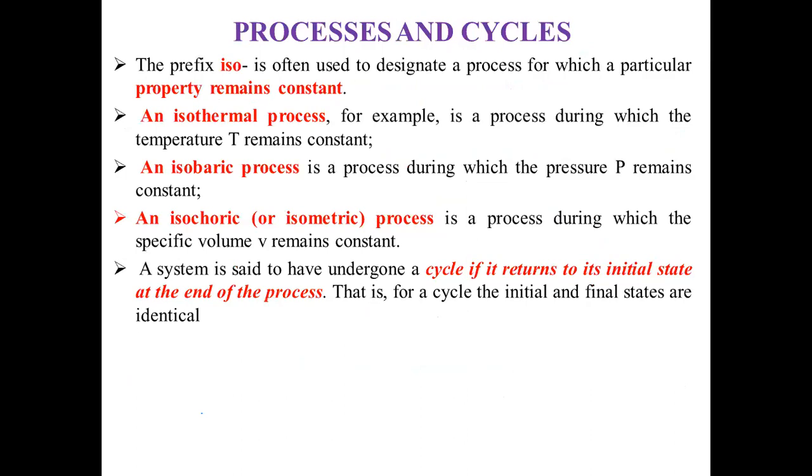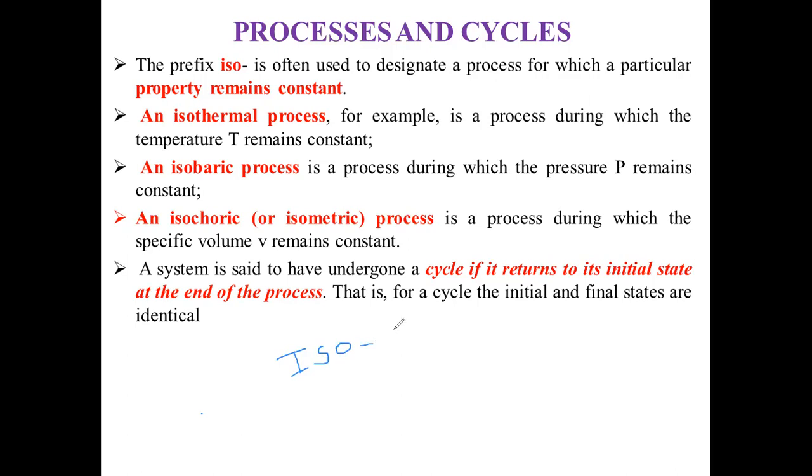See, friend, there are different types of processes considered in thermodynamics. First of all, you must know what is meant by the word iso.